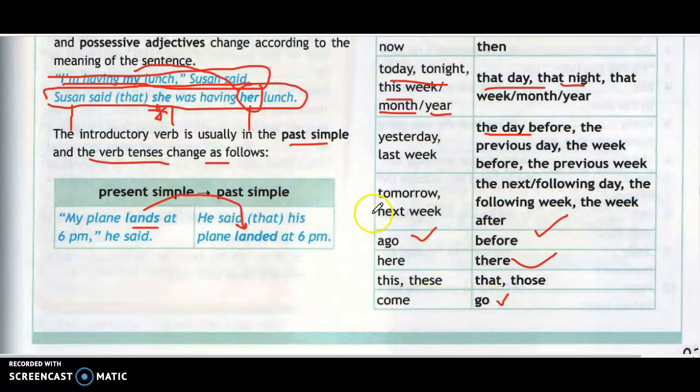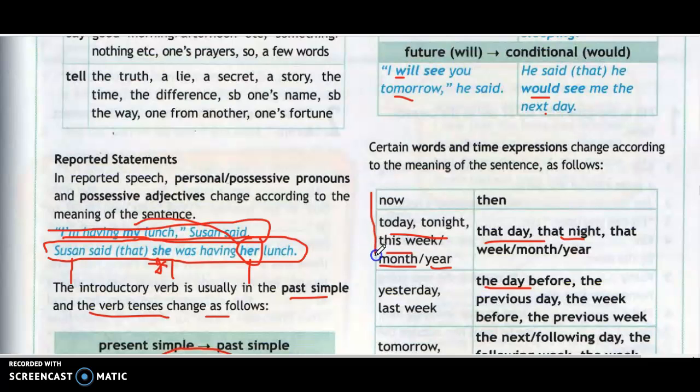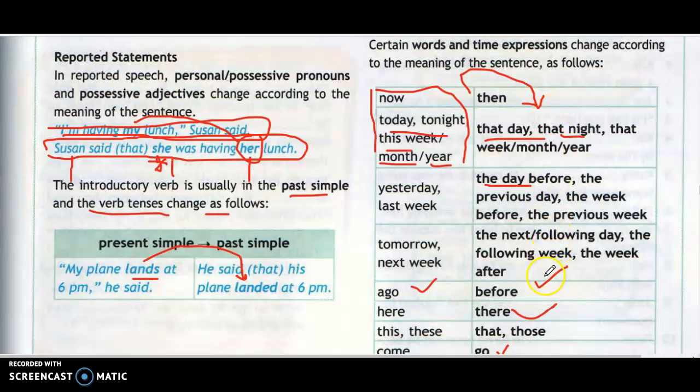So if you see the words on this part, they are in the direct speech, and when you transform the sentence into indirect, you will replace these words with these new substitutes, these new wordings.